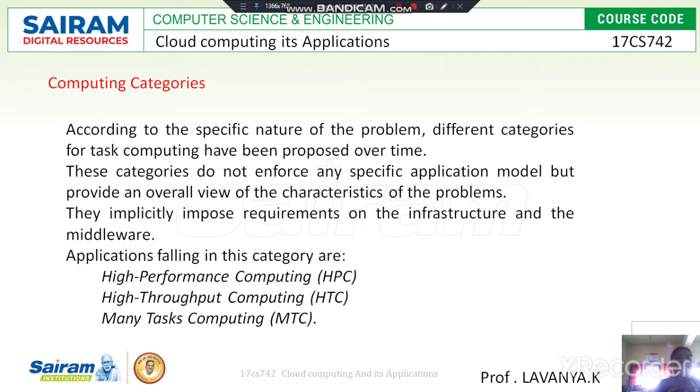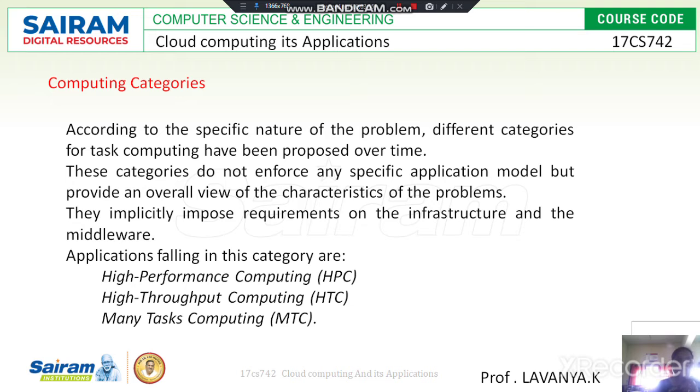Then what is the high performance computing system? The high performance computing system uses a distributed computing system, and it facilitates solving problems that need large computing power.